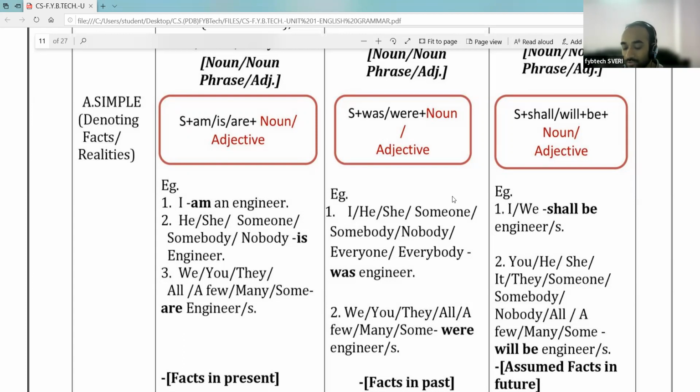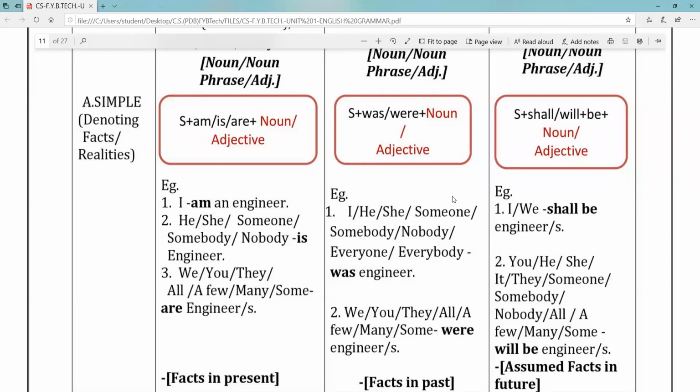In the second question, you will have to complete a table of personal pronouns. You will be given a table of personal pronouns, and you will have to fill in the blanks. Whatever blanks are there in that table, you will have to fill them. So this is also a question for 5 marks.